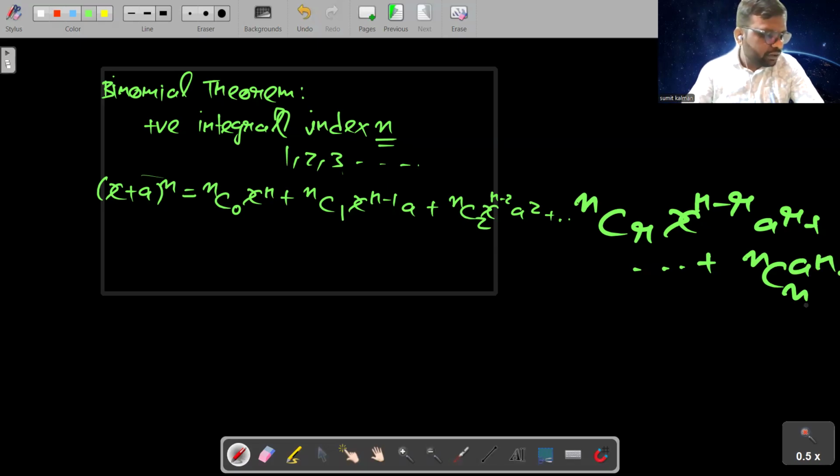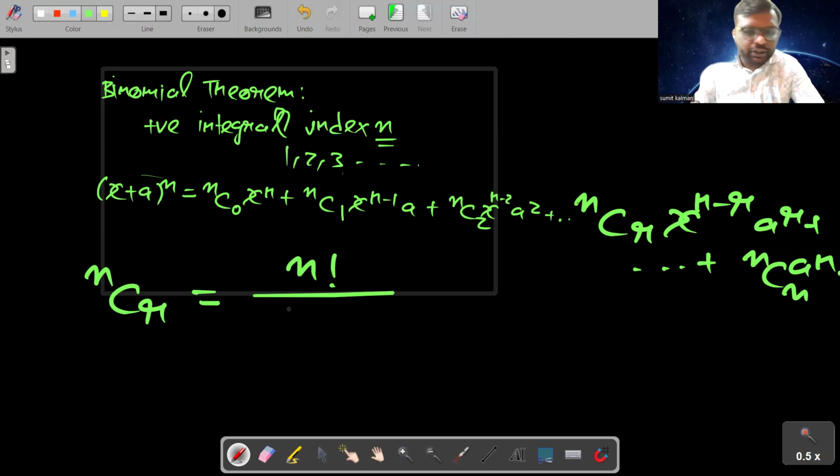So students, a is a constant, and this is the binomial expansion of x plus a to the power n, where n can be any number 1, 2, 3, 4, 5, 6. It is a positive integral index, so n should be 1, 2, 3, 4, 5. It should be positive also. And students, this nCr is equal to factorial n upon factorial r into factorial n minus r.